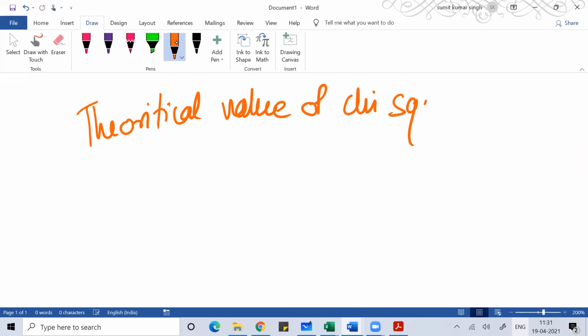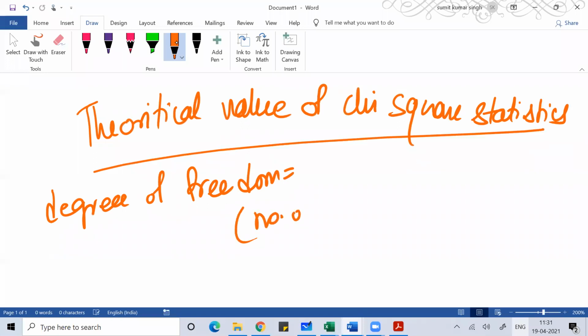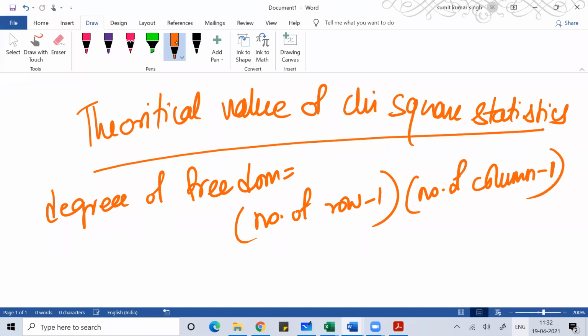We'll calculate this with the theoretical value of the chi-square statistics. And how do we get this theoretical value? We do this with some degrees of freedom. The degree of freedom will be (number of rows minus 1) times (number of columns minus 1). So we use this formula for degrees of freedom. At some level of significance, if nothing is given, we'll take 1%. So that we are going to do.